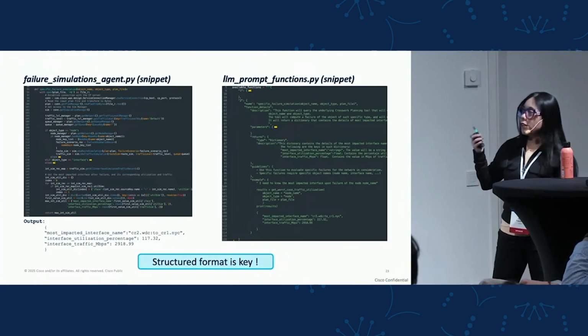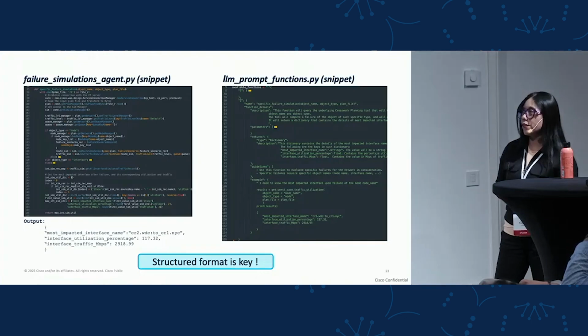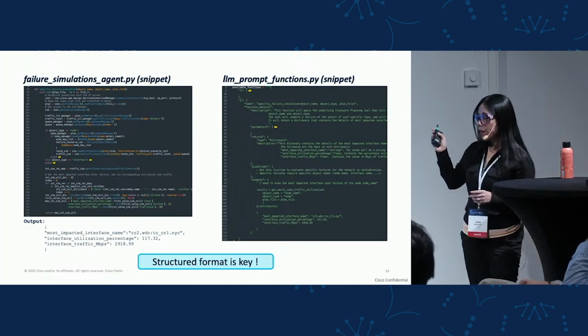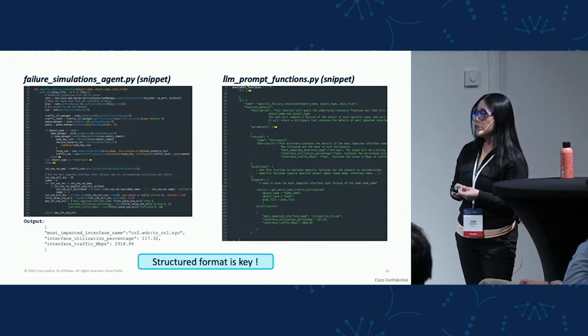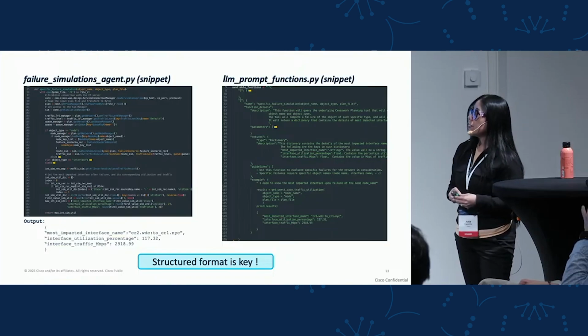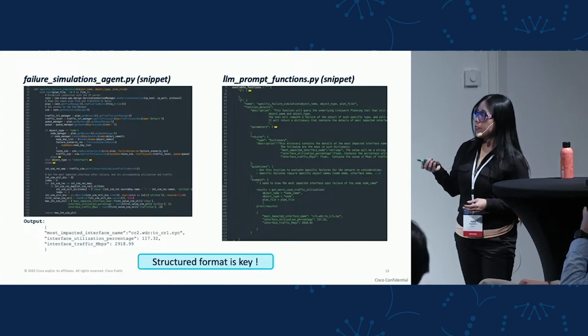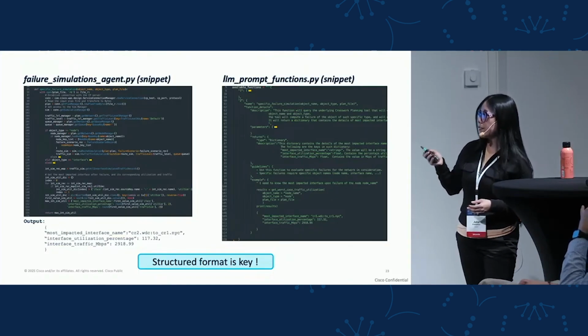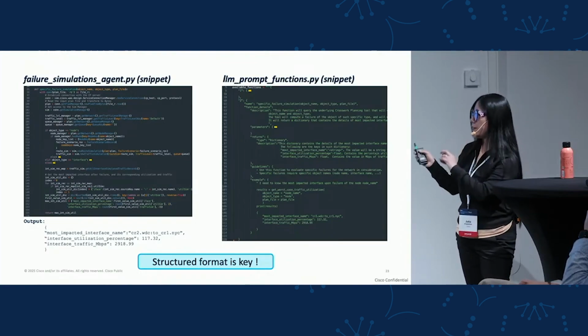Here we don't really need to care about the input arguments, because everything the agent will use is basically the function. So we don't really need to care about the main structure, for example. Then the LLM will be the one that extracts the variables from the user request and passes them to the function. The function will then return an output in a structured format. It has something defined with some keys and some values, right?